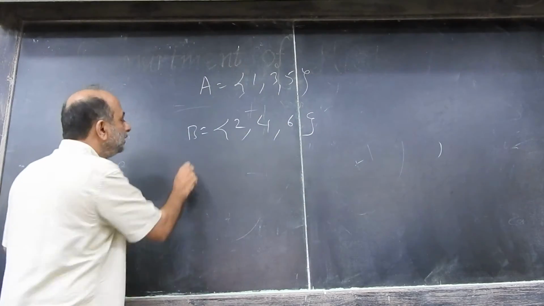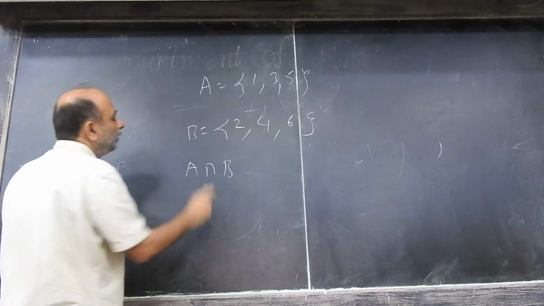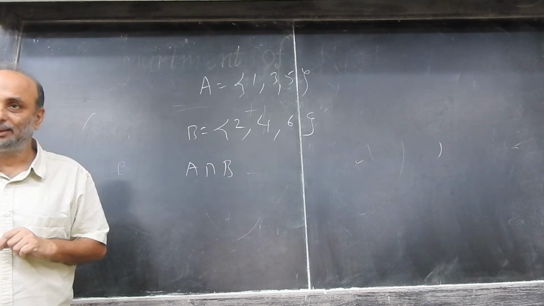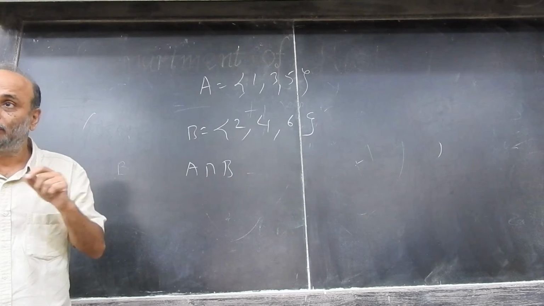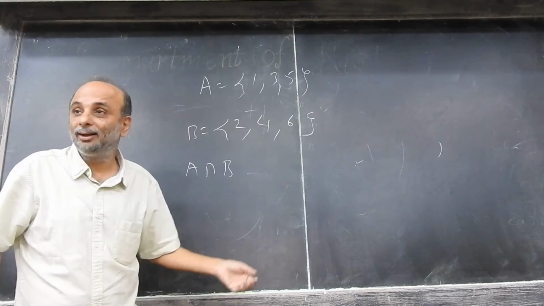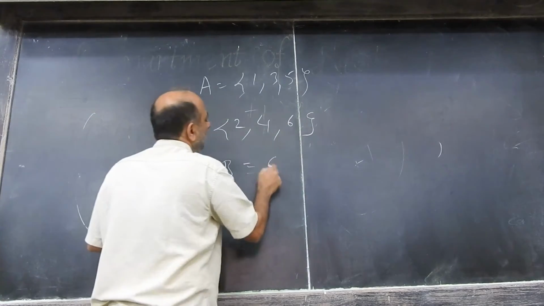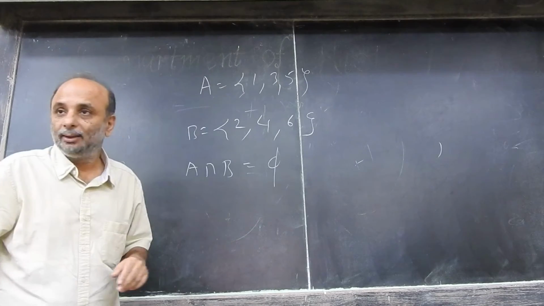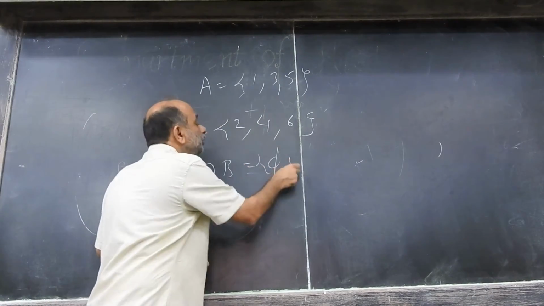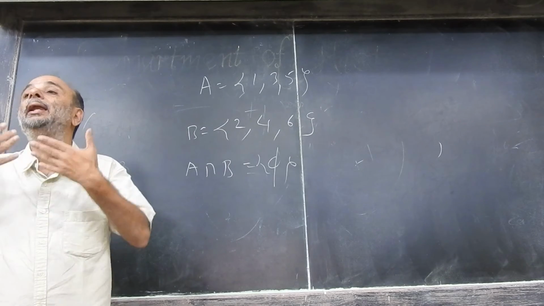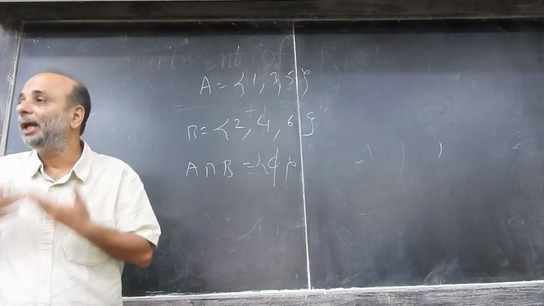And you must have learned in the bridge course, then what is A intersection B? The empty set, right? It's not 0, because there is no 0 here. Right? Okay, then it will be an empty set. So we say that events are mutually exclusive if their intersection is an empty set.